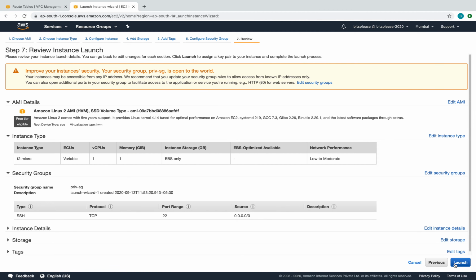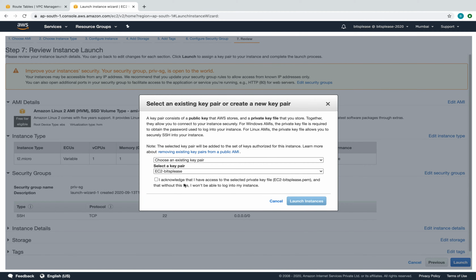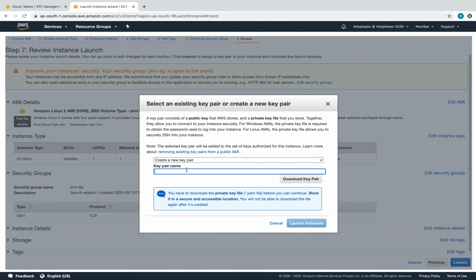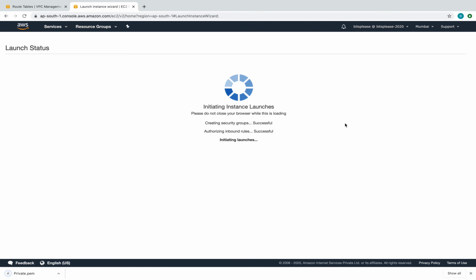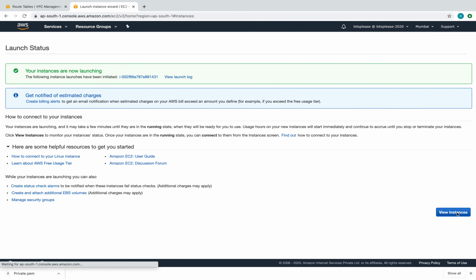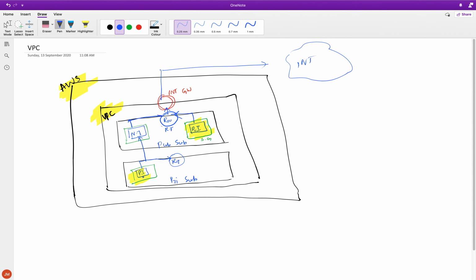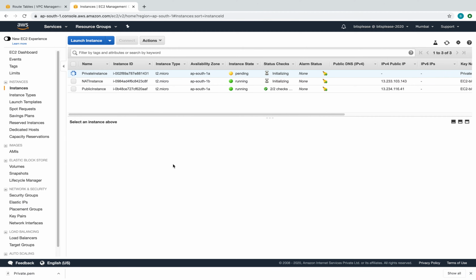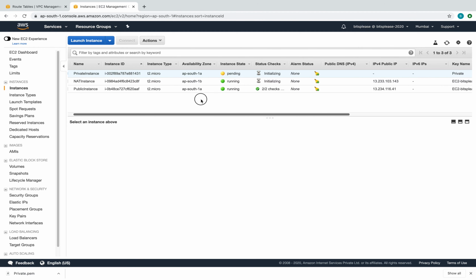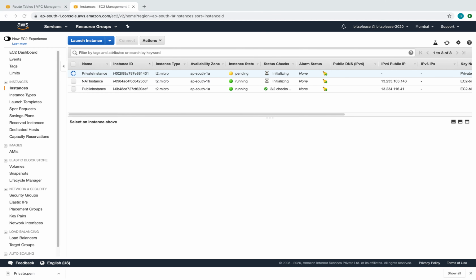And review, launch. While creating the key pair, let's actually create a new key pair this time. So let's say create a new key pair. I'm going to keep something very simple for the name: private. Download the key pair, launch instance. Let's look at the instances. So we have created these two instances which we were talking about here. We have created the private instance, and we have created the NAT instance. We can see those.